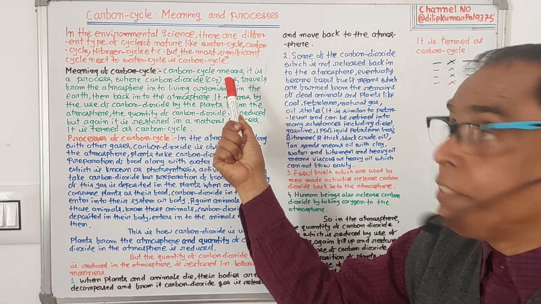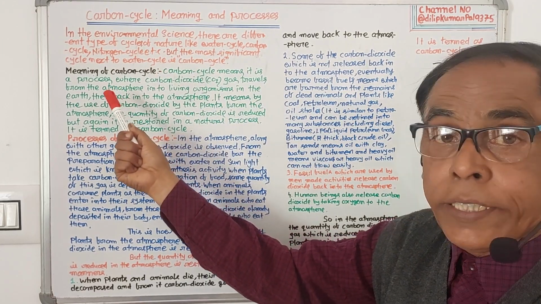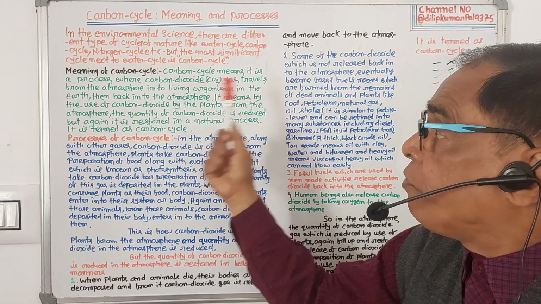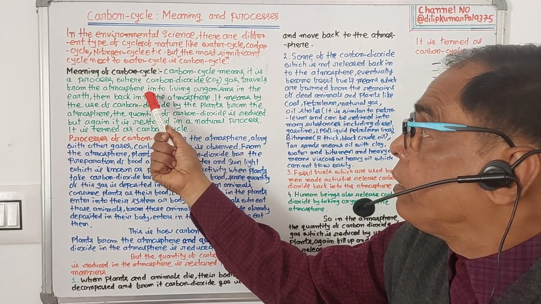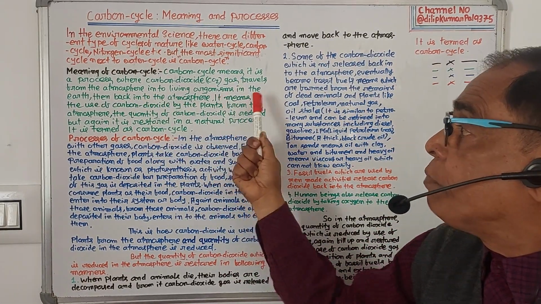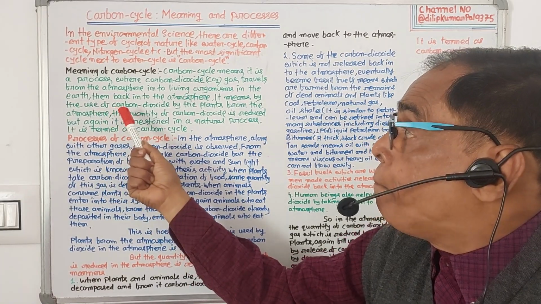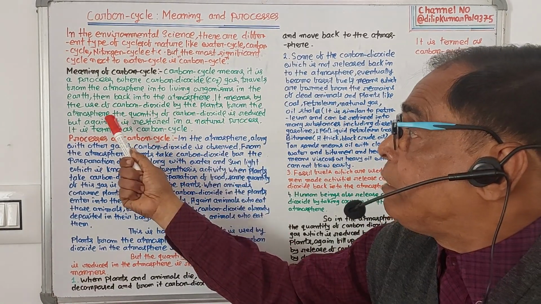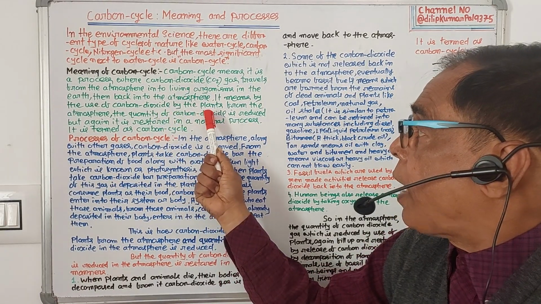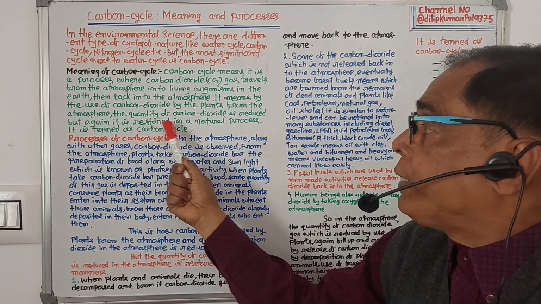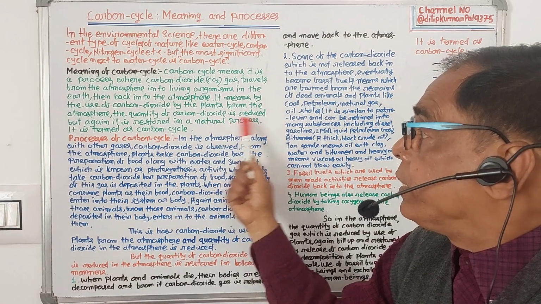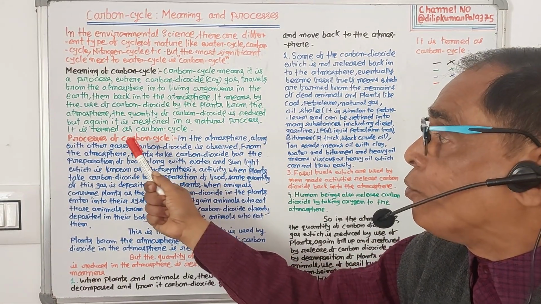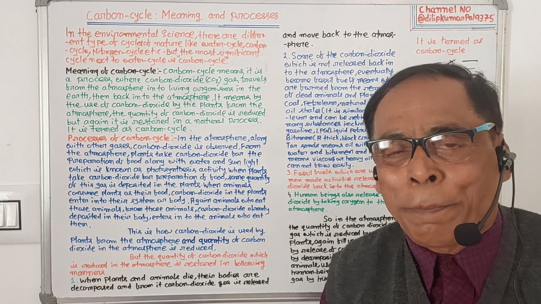The carbon cycle is a process where carbon dioxide, CO2 gas, travels from the atmosphere into the living organisms on the earth, then back into the atmosphere. It means that by the use of carbon dioxide by the plants from the atmosphere, the quantity of carbon dioxide is reduced, but again it is restored by natural processes. It is termed the carbon cycle.